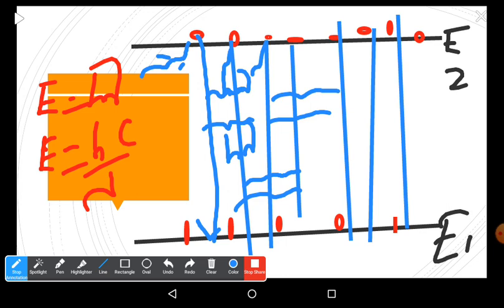But there is a problem. During this process, the excited atoms might complete their lifetime. The 10 power minus 9 seconds may run out, so automatically, spontaneously, the excited atoms come down to the ground level or lower energy levels, releasing radiation which is not coherent. So we have to avoid this.